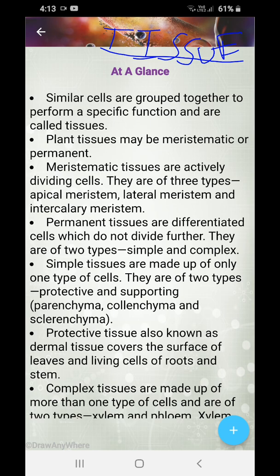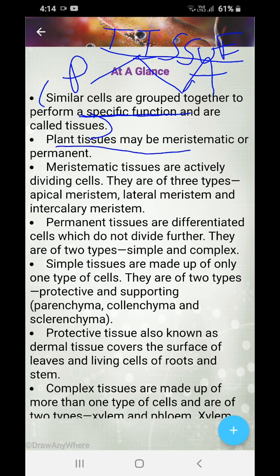First, the definition of tissue. Similar cells are grouped together to perform a specific function. It means the cells do not have different functions, they have a specific function. That's why they are known as tissue. Tissues can be divided into two types: plant tissue and animal tissue.